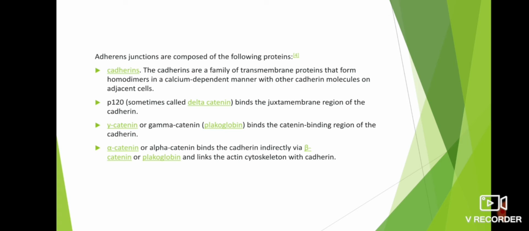Cadherins. The cadherins are a family of transmembrane proteins that form homodimers in a calcium-dependent manner with other cadherin molecules on adjacent cells. P120, sometimes called delta catenin, binds the juxtamembrane region of the cadherin. Gamma catenin, plakoglobin, binds the catenin binding region of the cadherin. Alpha catenin binds the cadherin indirectly via beta catenin or plakoglobin and links the actin cytoskeleton with cadherin.